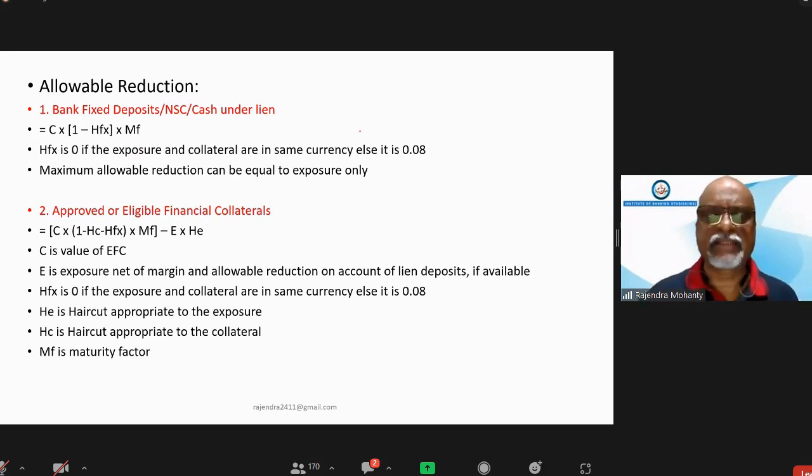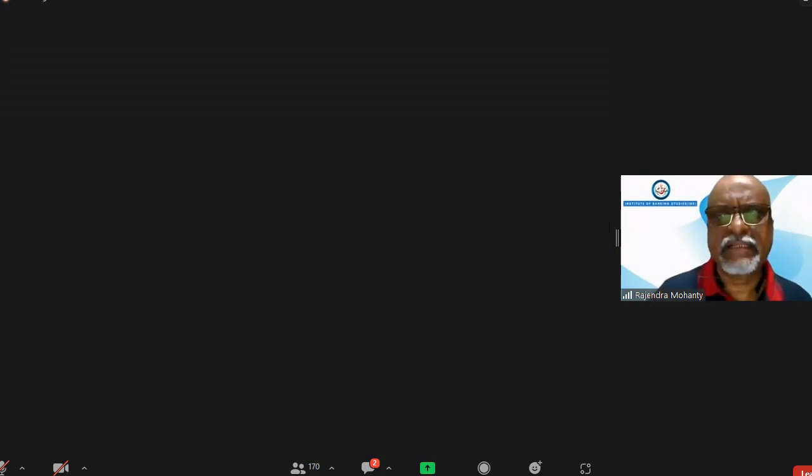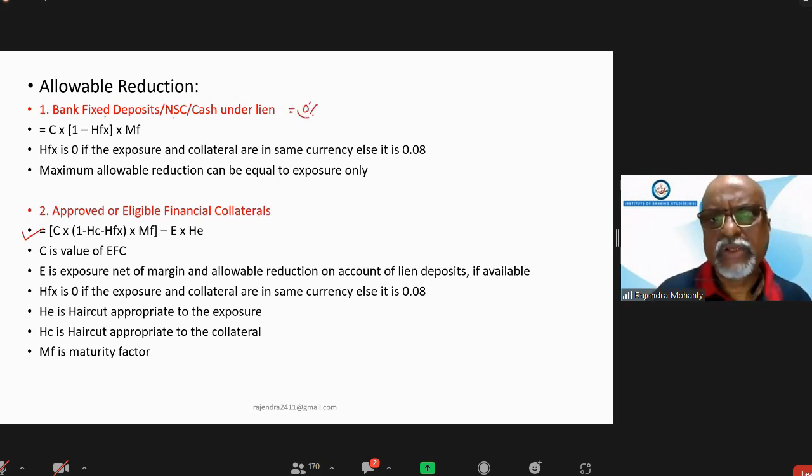So I am writing this formula for you. For bank, bank fixed deposit, NSC, cash, since they have zero haircut, normally this formula is simplified. We can use this formula for zero haircut also.